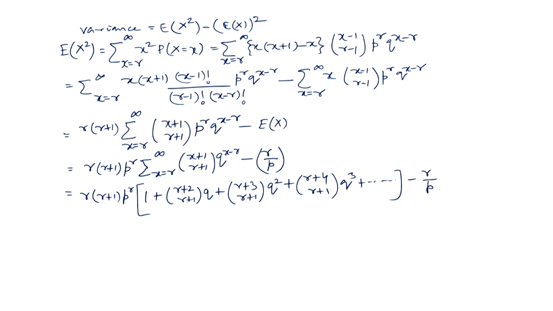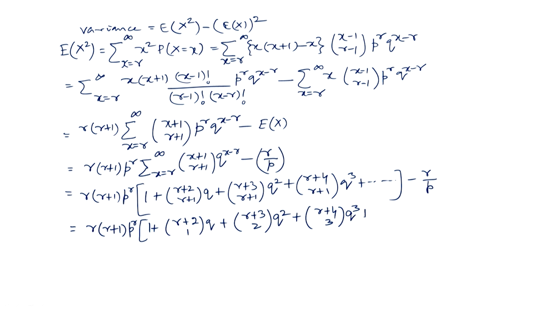Now, nCr we know, nCr is nC n minus r. So, r plus 2 C r plus 1 will be r plus 2 C 1, this is r plus 3 C 2, this is r plus 4 C 3. So, this is r into r plus 1 p to the power r, 1 plus r plus 2 C 1 q, then r plus 3 C 2 q square, then r plus 4 C 3 q cube and so on, minus r by p.